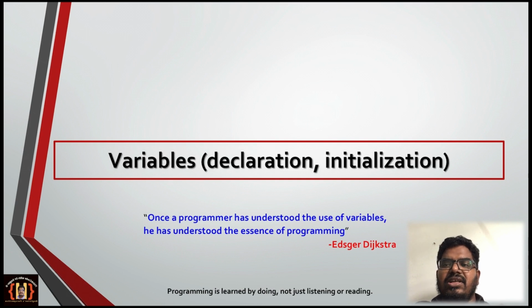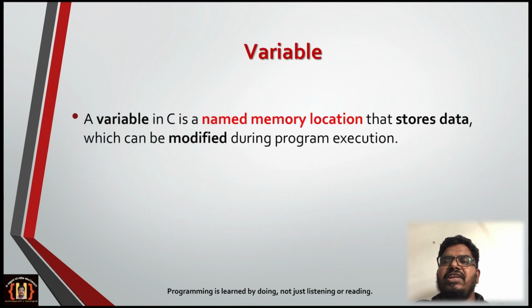So let us dive in detail about variables, how these variables are declared and how we can initialize or define them in this class. The definition goes like this: a variable in C is a named memory location. I have already given this once. Named memory location means it is a logical name, and there is a memory associated with this variable. In that memory, some data will be stored, and that data can be modified during the program execution.